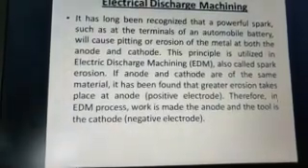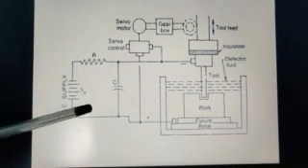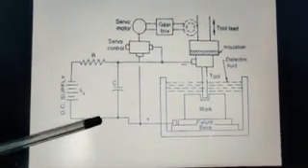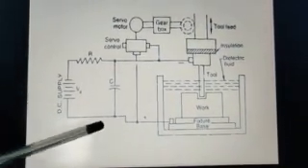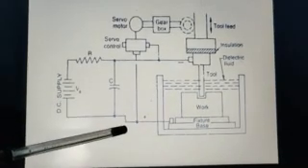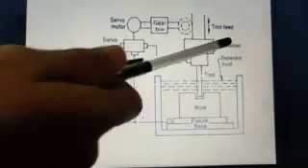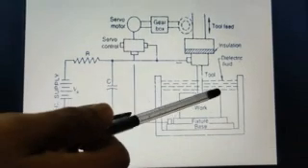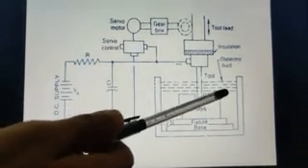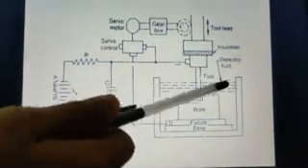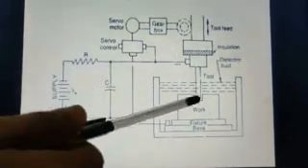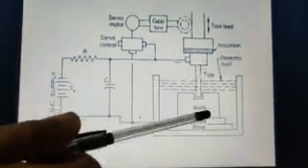or the negative electrode. So here we can see a schematic of EDM, and it is very similar to the ECM schematic. The difference is that here we use a dielectric fluid instead of the electrolyte. What the dielectric fluid does is act as the charge carrier between the tool and the work.